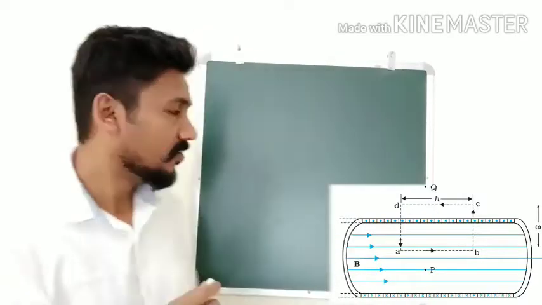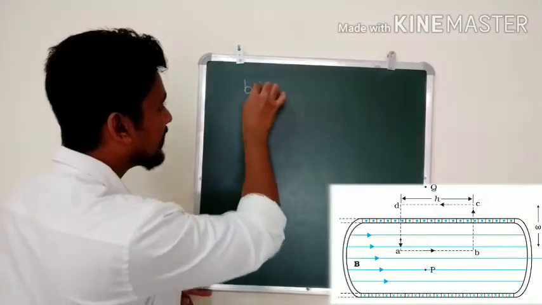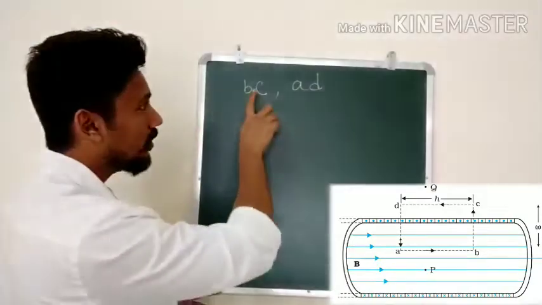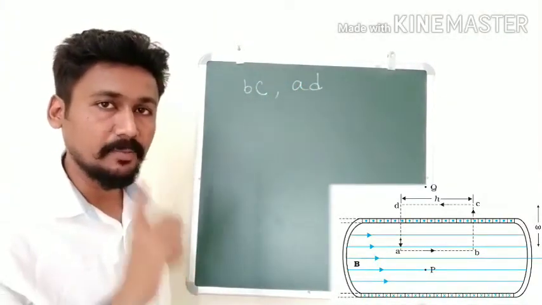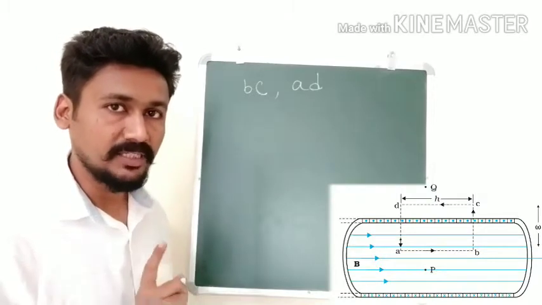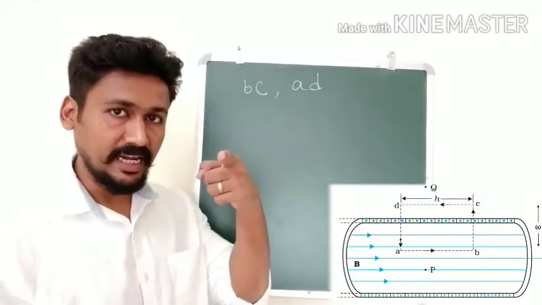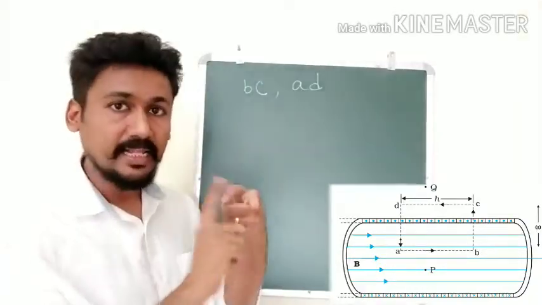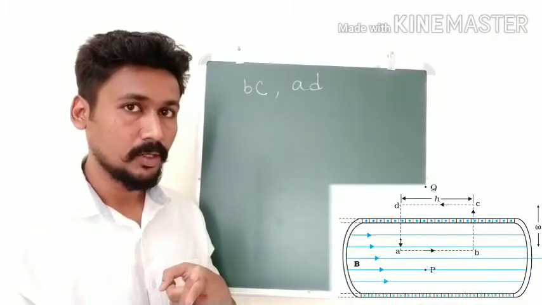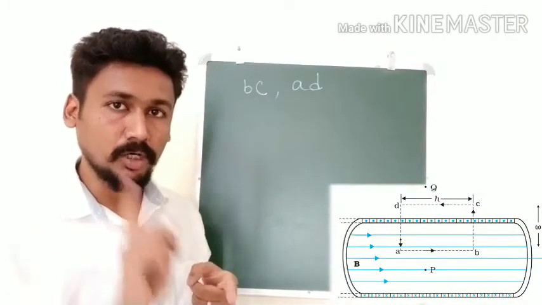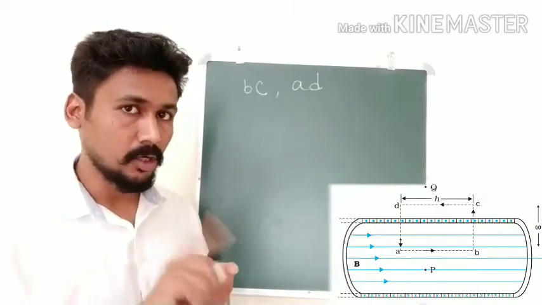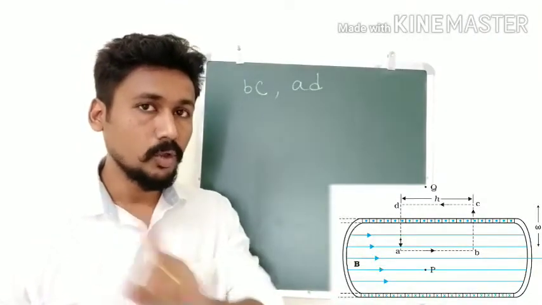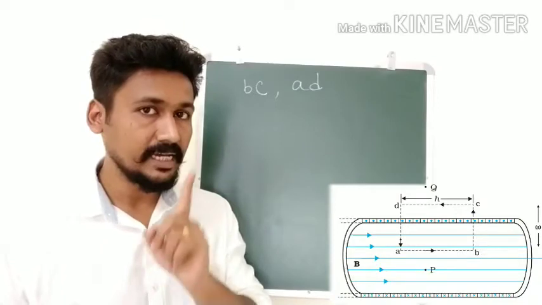Now what do we remember? For the sides BC and AD, there is no magnetic field contribution. The integral is going to be 0. Why will it be 0? You can see that the direction of the magnetic field and the direction of the length element, that is BC and AD, are making a perpendicular angle with each other. So what we will get, B dot dl, will be B dl cos theta. Theta will be 90, and cos 90 is 0. So on BC and AD, there is no contribution.